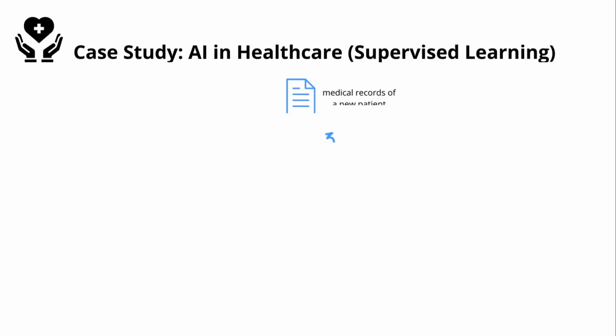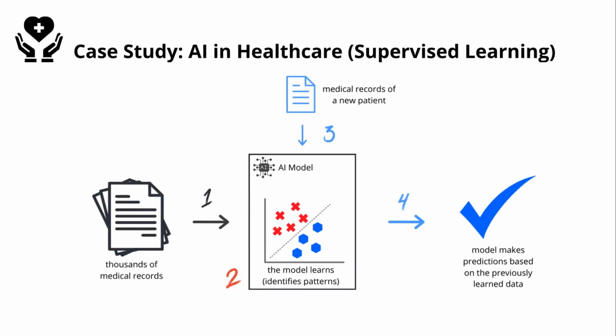One example of supervised learning in action is in healthcare. AI systems are trained on patient data, where each data point includes medical history and diagnosis. The AI learns to predict potential health issues based on patterns it identifies in the data. This method is already being used for early detection of diseases like cancer and heart disease.